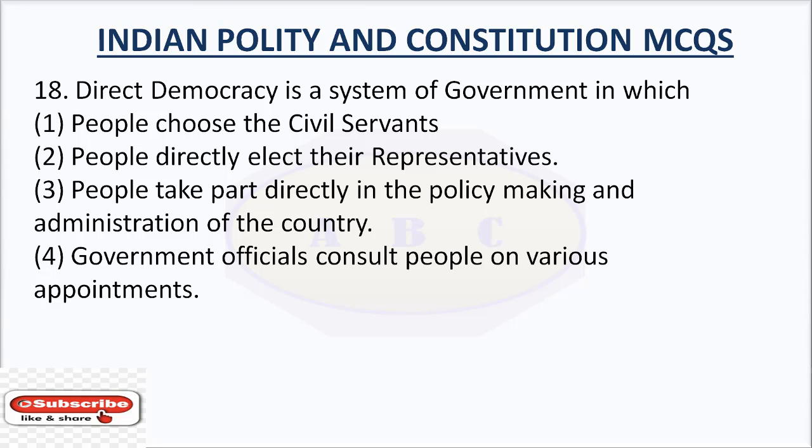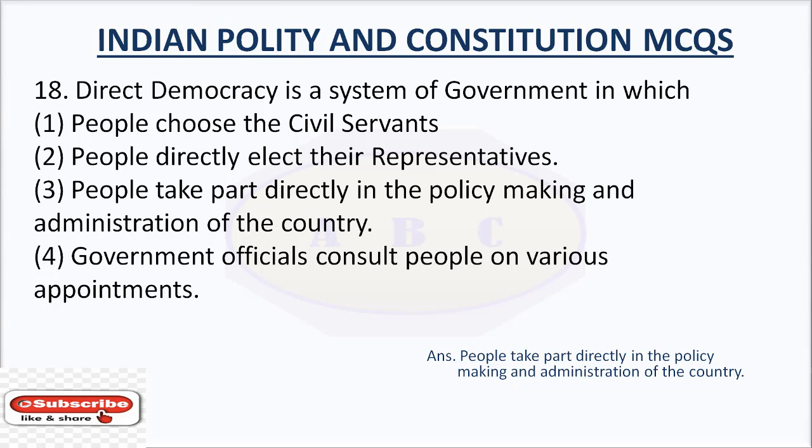Question number 18. Direct democracy is a system of government in which: option number 1, people choose the civil servants; option number 2, people directly elect their representatives; option number 3, people take part directly in the policy making and administration of the country; option number 4, government officials consult people on various appointments.